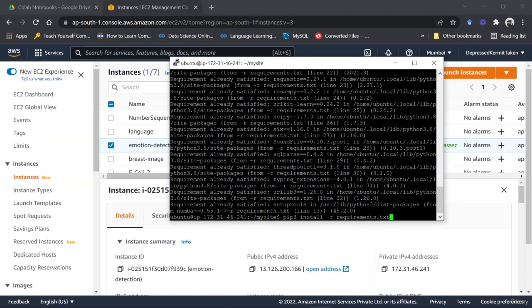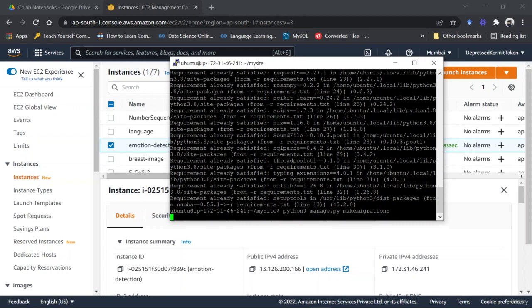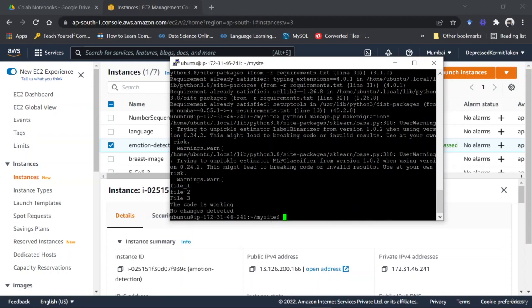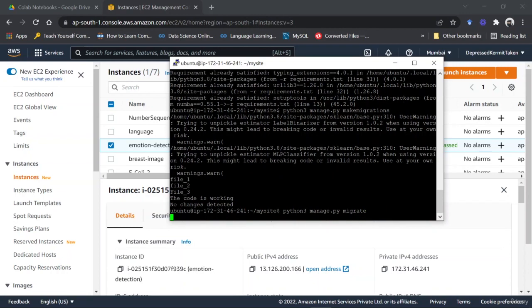Then you have to run the command which is specific to Django, that is python3 manage.py makemigrations. This is to see if you have made some changes in your models or not, right? So the next command to run is migrate.